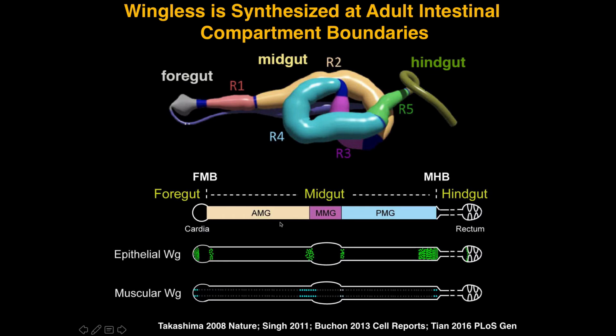And the remarkable thing was when you look at wingless expression in the gut, you can see that it's expressed in the epithelium at all the major compartment boundaries. And that's true not only in the epithelium, but also in the visceral muscle that surrounds that epithelium. Okay, so also we see enrichment of wingless expression at all the compartment boundaries.